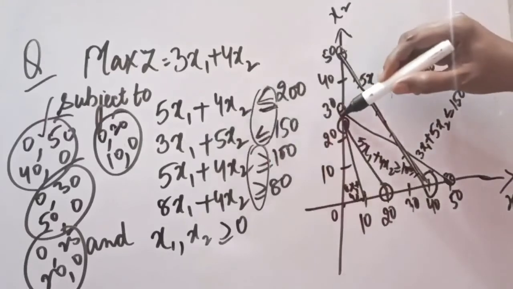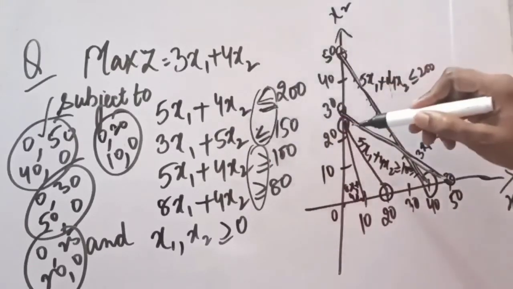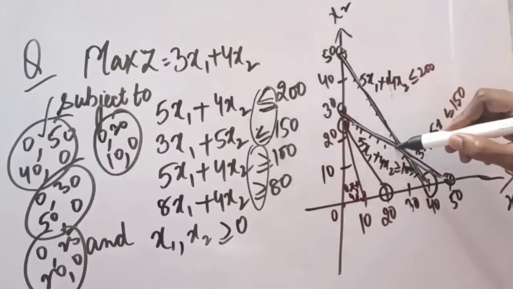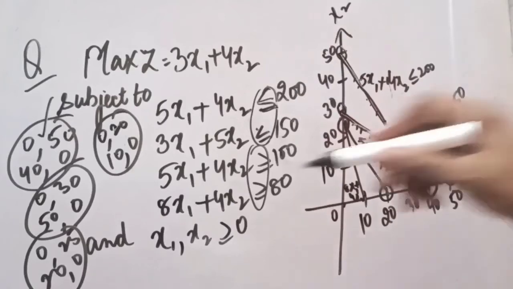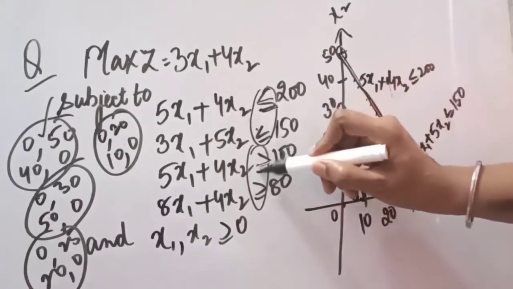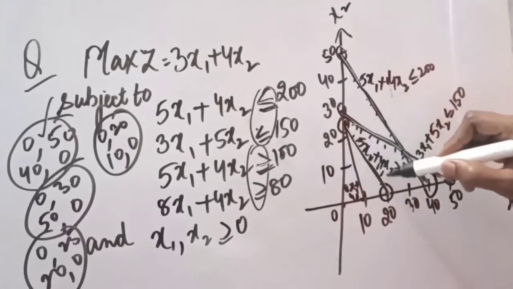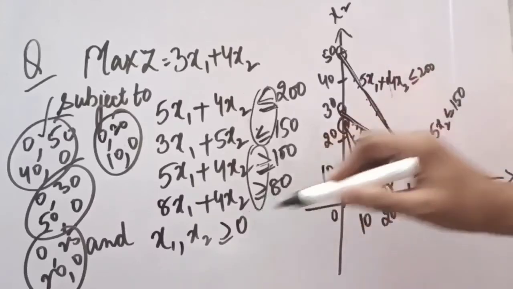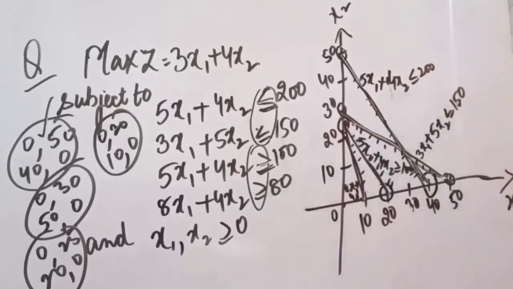Second equation is this, 3x1 plus 5x2. This is also less than. It means we have to shade any area which is below this point. We cannot go above this. Now the third equation is this. We have to shade the area greater than this. It means we have to move upper than this area. Fourth equation is this. Here also we have to move above this area.